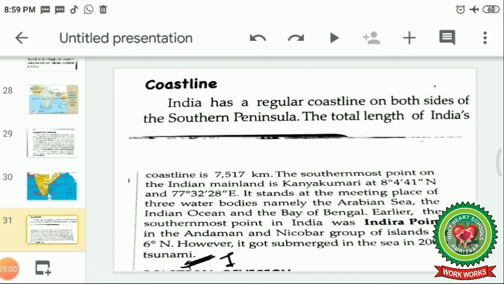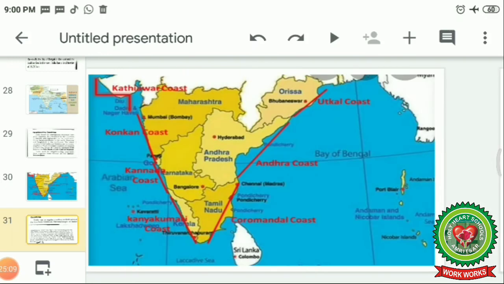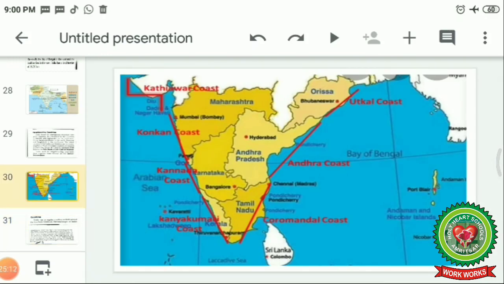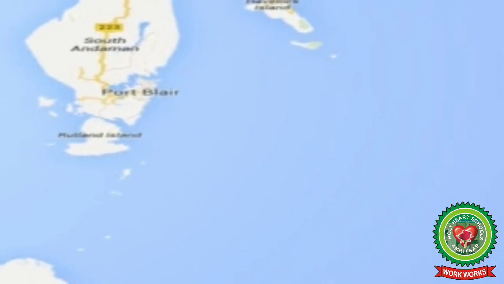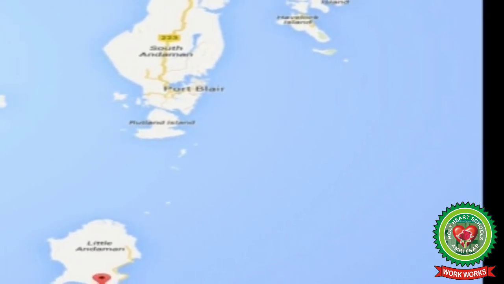It stands at the meeting place of three water bodies, namely the Arabian Sea, the Indian Ocean, and the Bay of Bengal. You can see on this map at the last point where all three oceans are meeting. This point is known as Kanyakumari. Now you can see the picture of Port Blair, Andaman and Nicobar Islands, and Indira Point below it, given with a red dot at the bottom of the island, which is submerged in the sea.